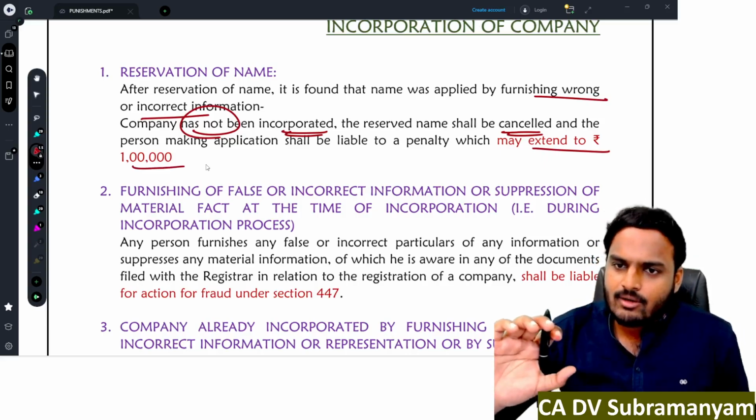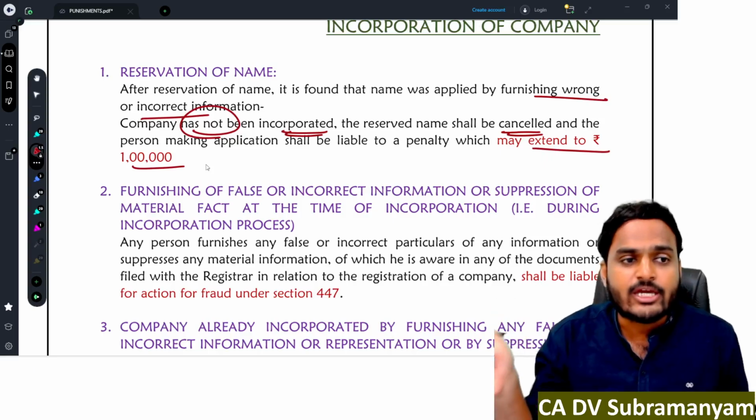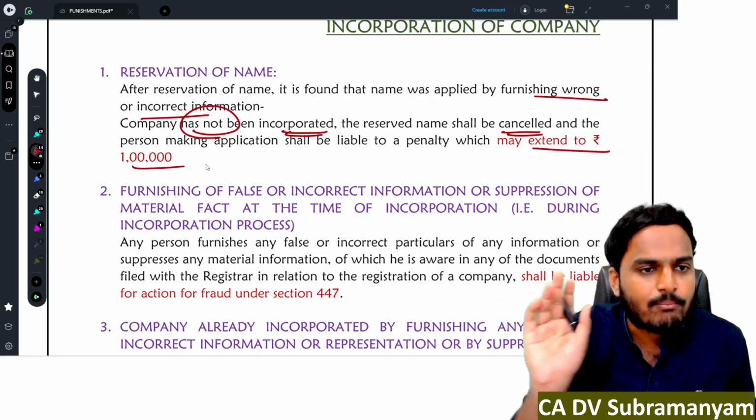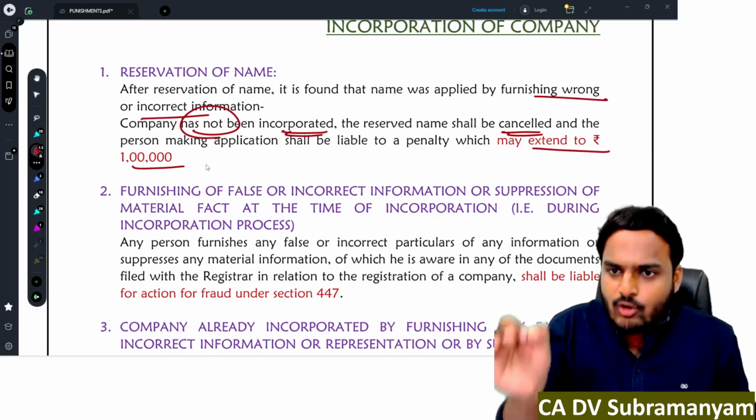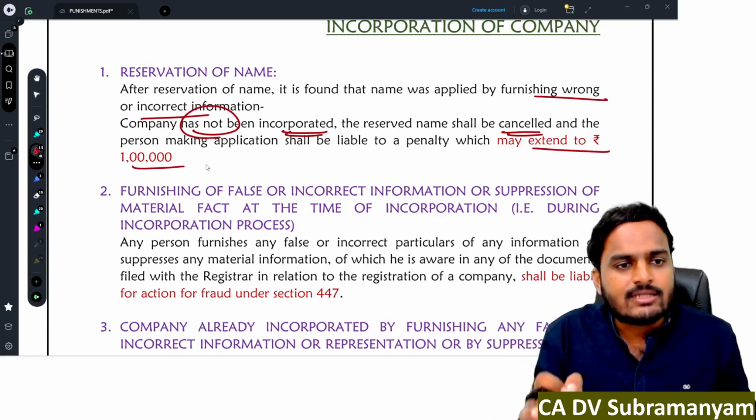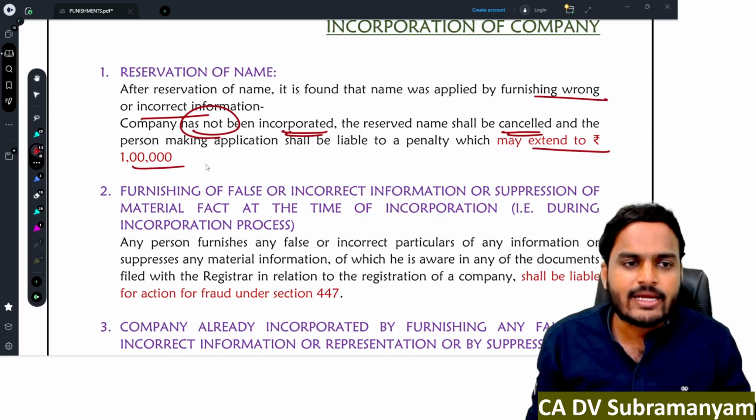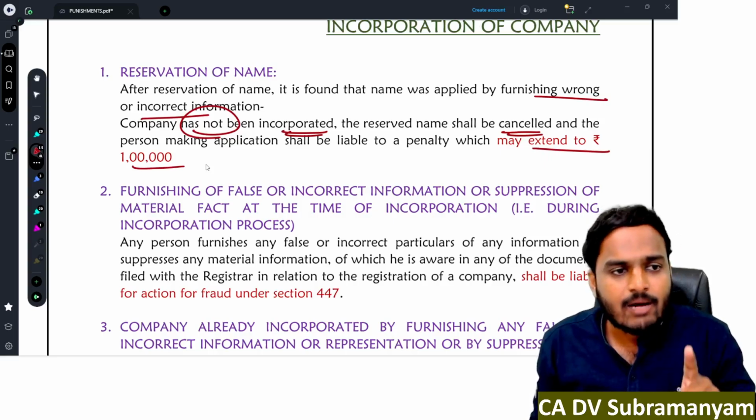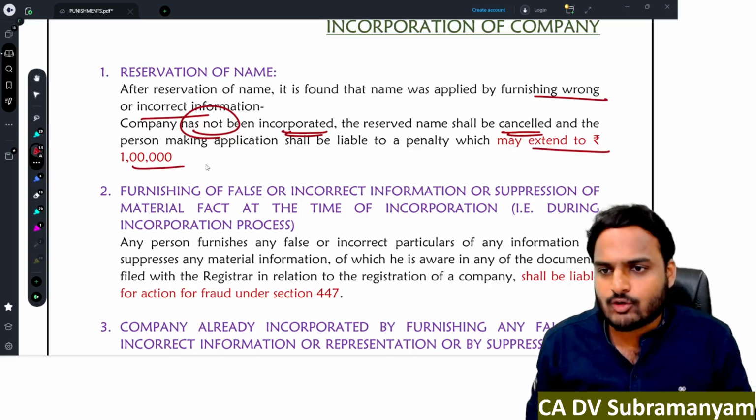Suppose company already incorporated, then rectification of name provisions will apply. So here company not yet incorporated. In that case, the reserved name shall be cancelled and applicant is liable to pay a penalty up to 1 lakh rupee, maximum 1 lakh rupee.